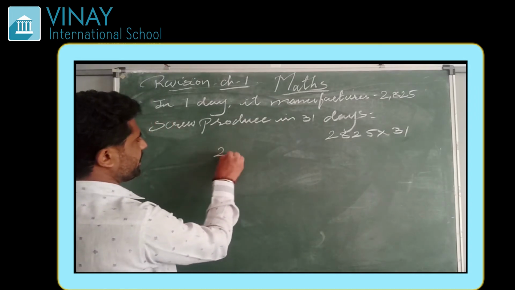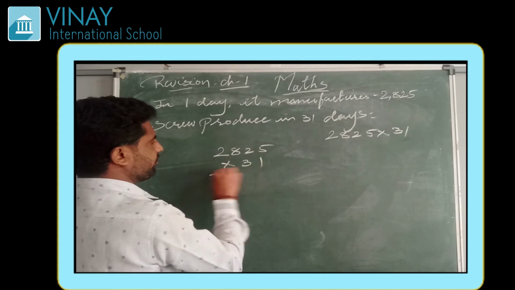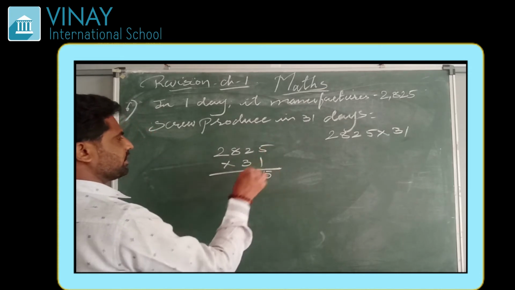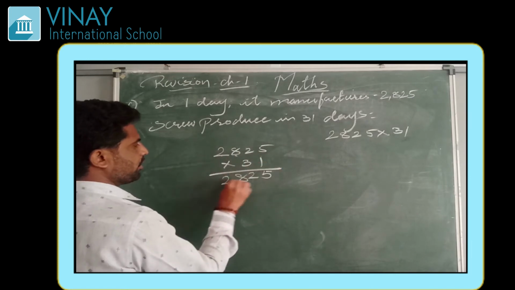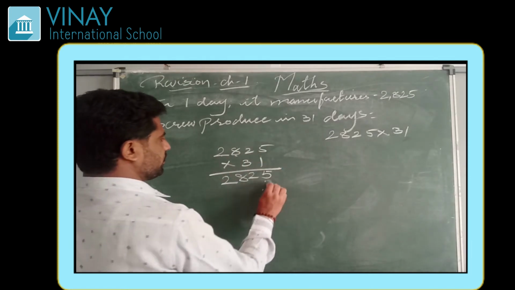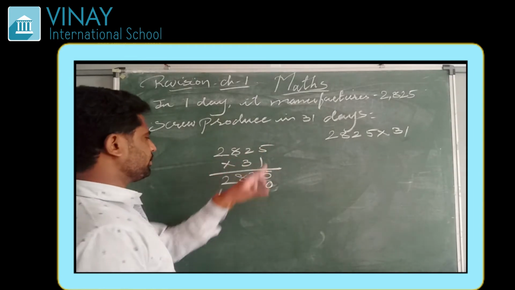So we have to multiply it. 2,825 into 31: 5 ones are 5, 2 ones are 2, 8 ones are 8, 2 ones are 2. Then here it will come 0, and we move towards the tens digit.